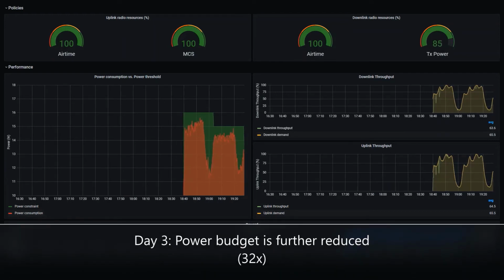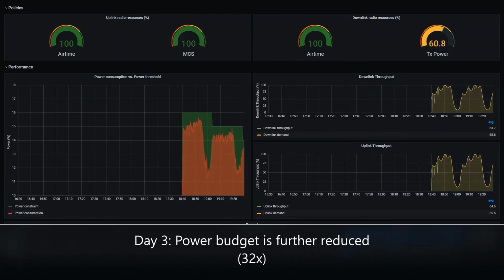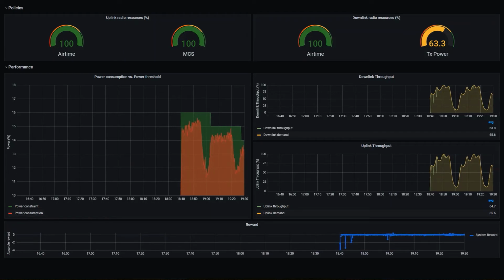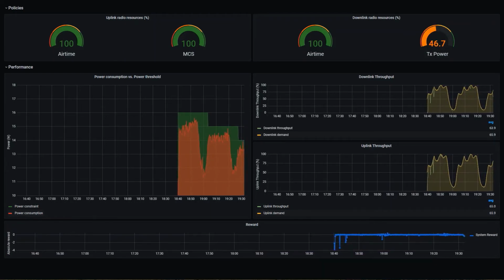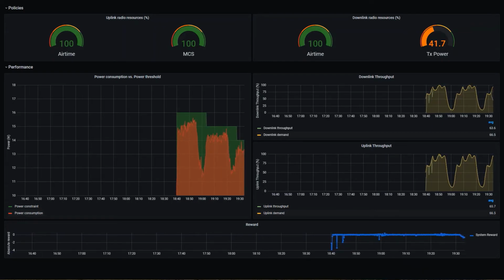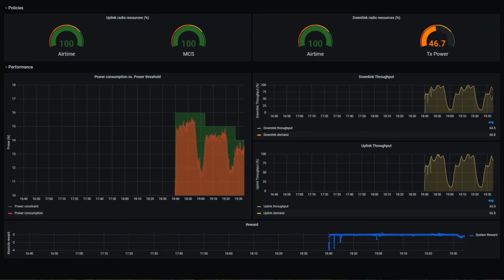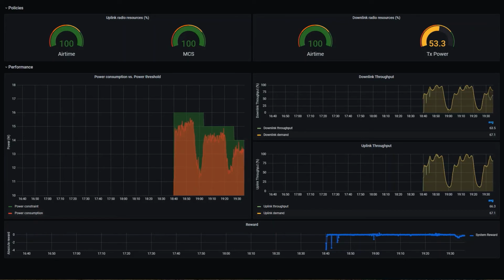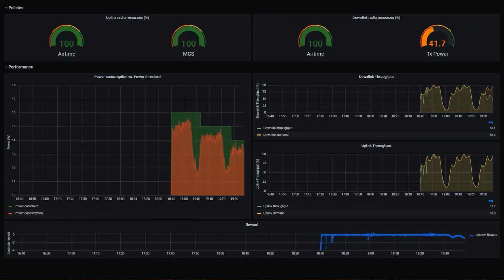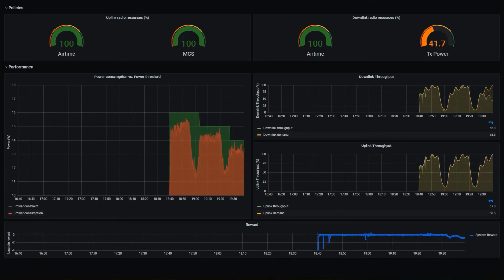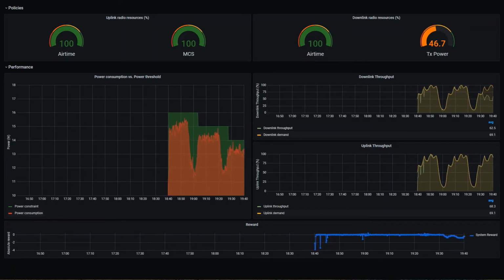At the beginning of day 3, we reduce our power constraint a bit more. As a result, our algorithm reduces the downlink transmission power even more to respect the power constraint. Although these decisions cause throughput loss, the algorithm manages to maximize the overall spectrum capacity that respects our tight power budget constraint. Note how the uplink performance remains at its maximum.